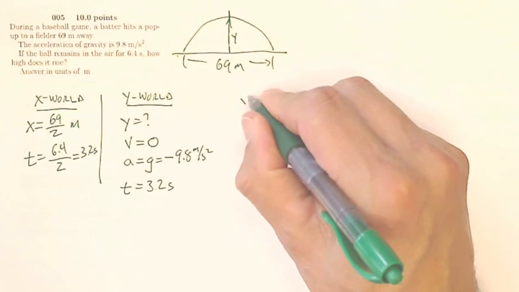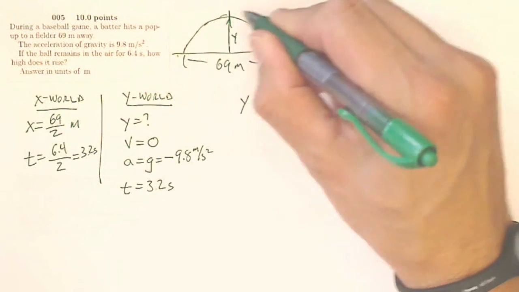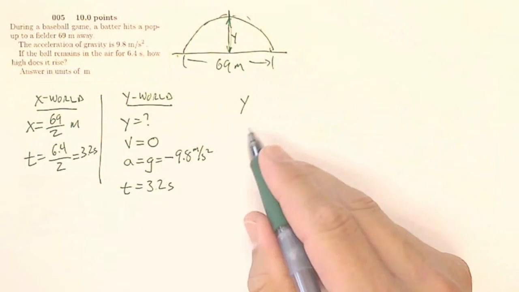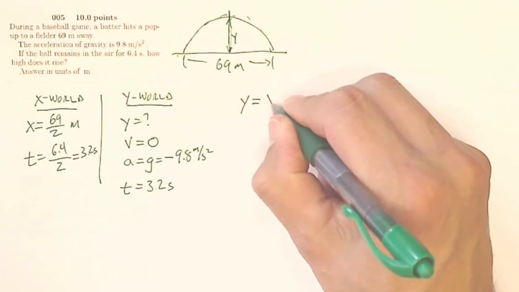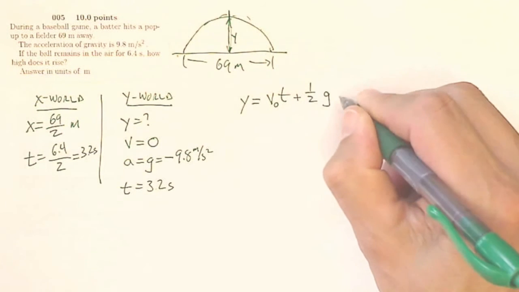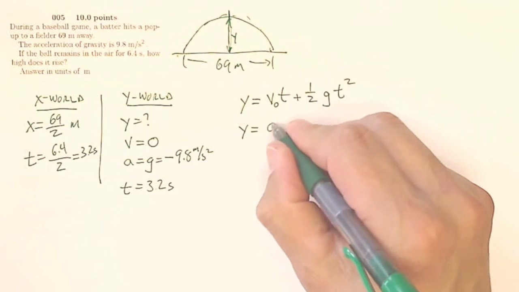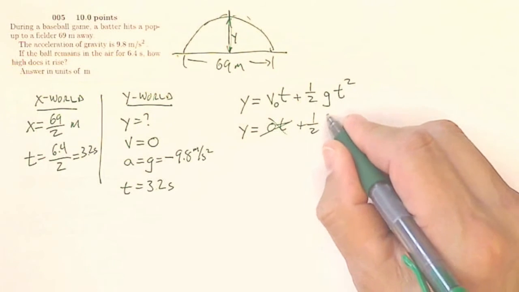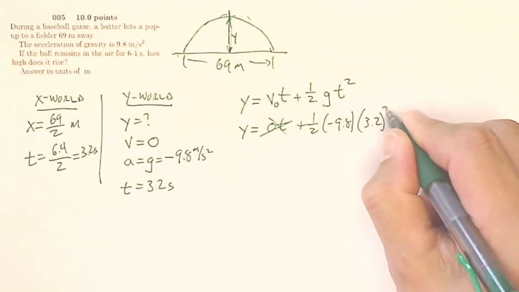So instead of doing the way up, I'm going to do the way down, because it should wind up with the same height, but negative. My displacement is my initial velocity times time plus 1/2 acceleration times time squared. My initial velocity of 0 times time goes away, plus 1/2 times negative 9.8 times 3.2 squared.